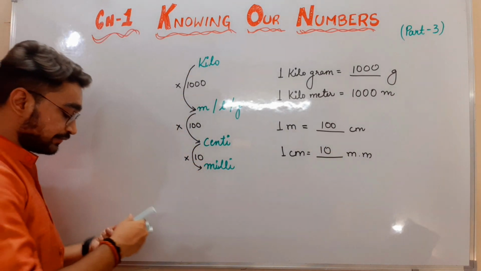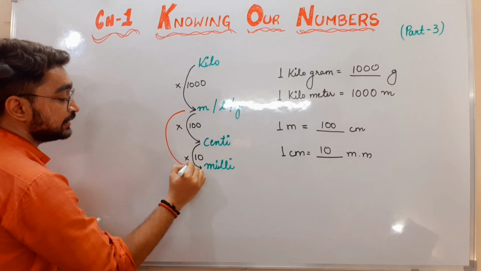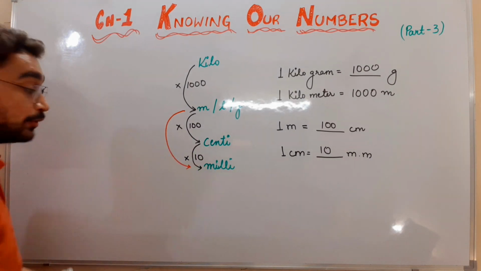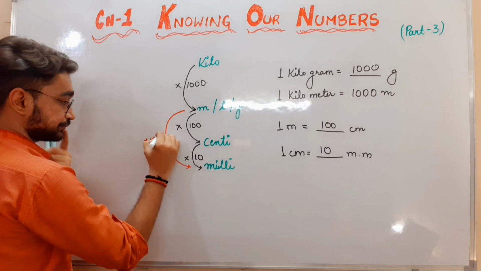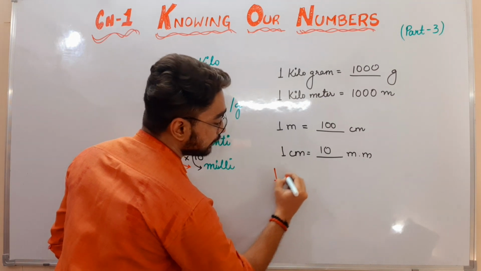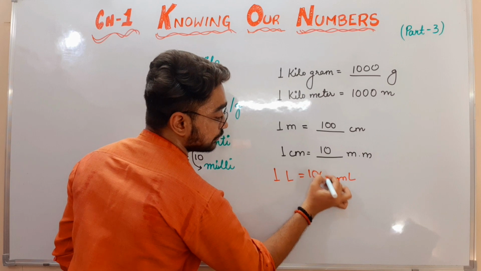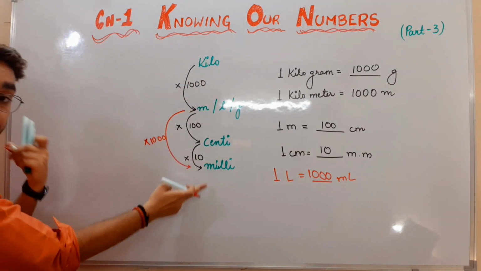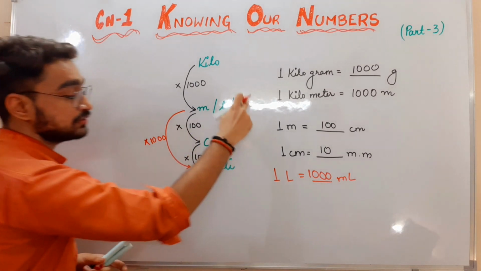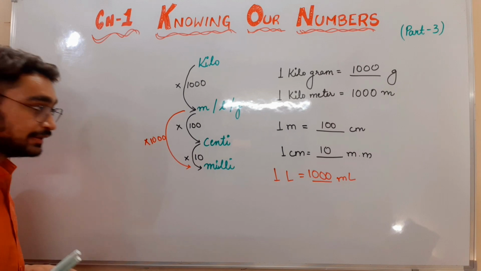And if I want to convert directly, like in 1 liter, how many milliliters will be there? So 100 into 10 means what? 100 into 10 means 1000. So if I am asking that 1 liter is equal to how many milliliters, it will be 1000 directly. If I am asking 1 gram is equal to how many milligrams, it will be 1000 milligrams.